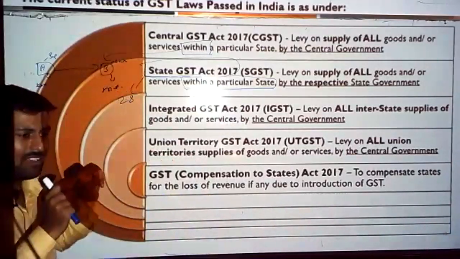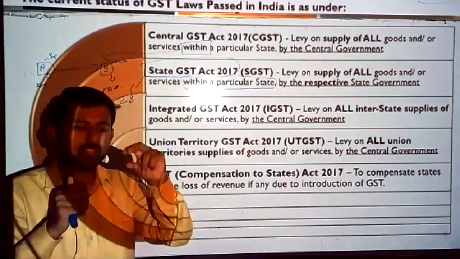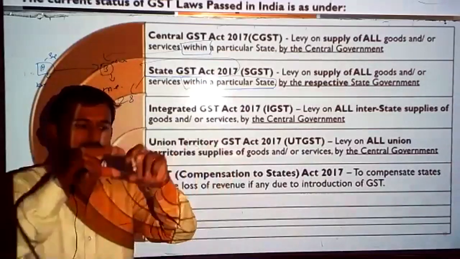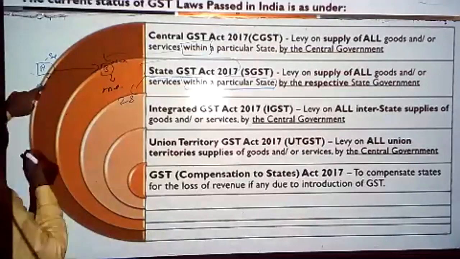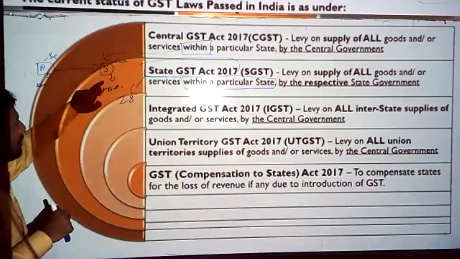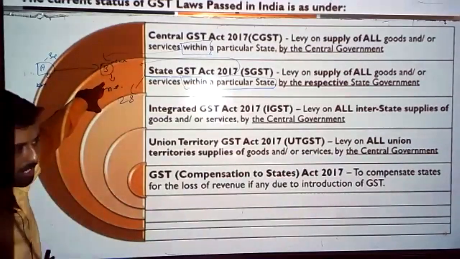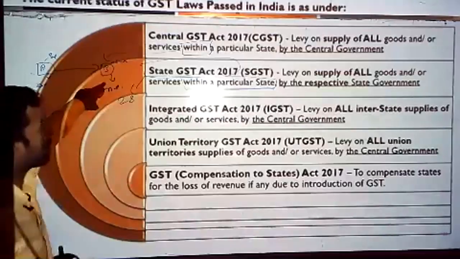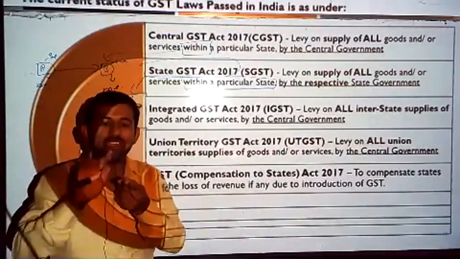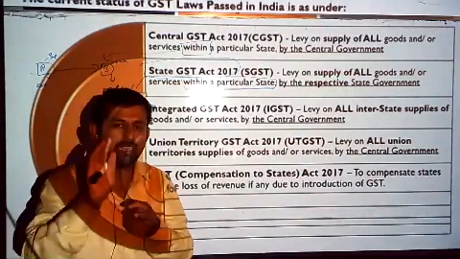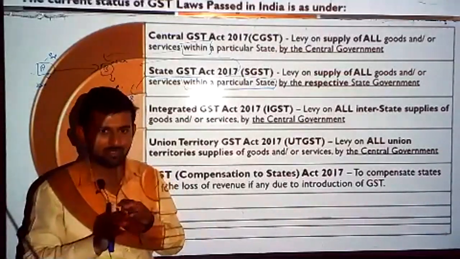A sale is happening between persons situated in two different states. That is, a seller is in Karnataka and a buyer is in another state, that is Maharashtra. In this case, this transaction is called an interstate transaction. On that, the state government does not have any power to levy a tax. Clear?